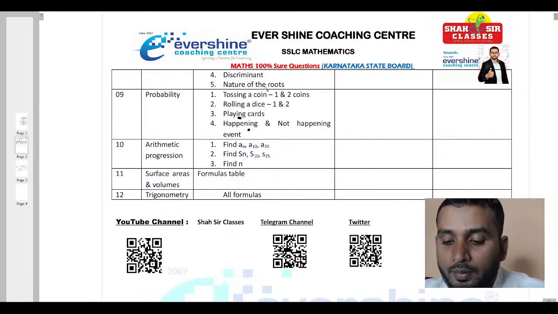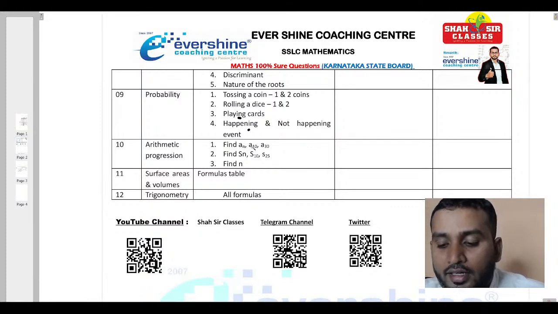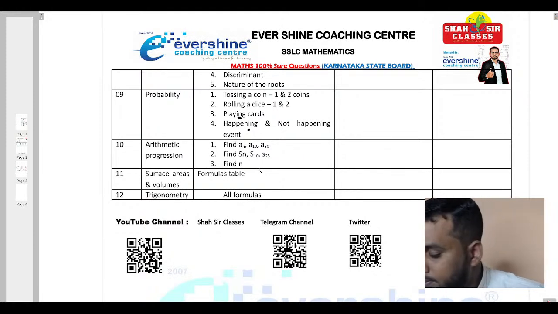Okay, discriminant, nature of the roots, and happening and not happening event. In arithmetic progression, basic problems based on AN and 10th term and 30th term, such type of questions, and basic problems related to sum of n terms, like they may ask you to find the sum of 10 terms, sum of 25 terms, and find the value of n. Surface area and volumes, formula table if you know, and trigonometry, remember all the formulas. If you know these key points and related questions, that is more than sufficient to clear this year's final paper.